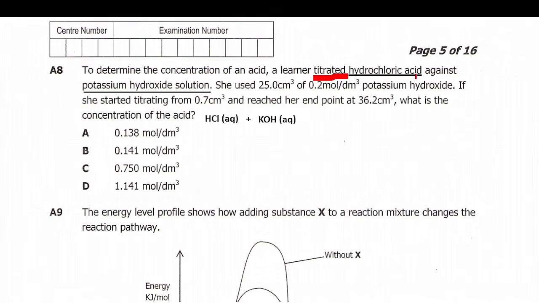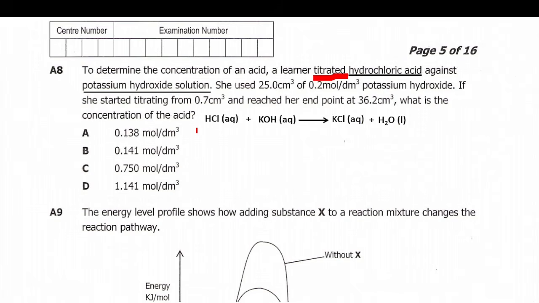When these two are titrated or reacted, they will produce what we call sodium chloride. The potassium will react with the chlorine here to form sodium chloride aqueous. Then the hydroxide and the hydrogen will react to form water. This is a neutralization reaction which involves an acid reacting with a base, in which they form a salt and water.